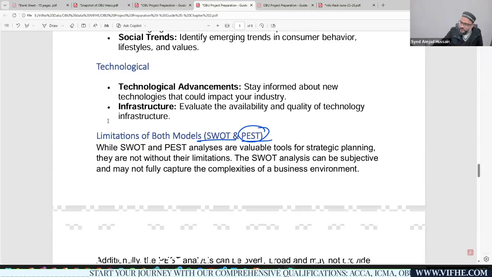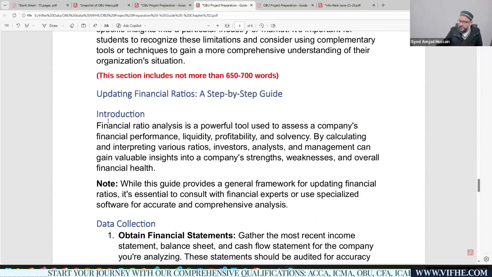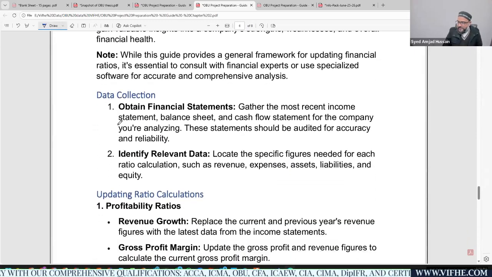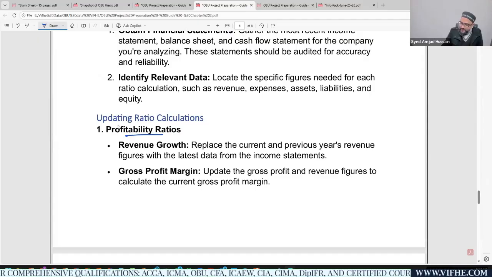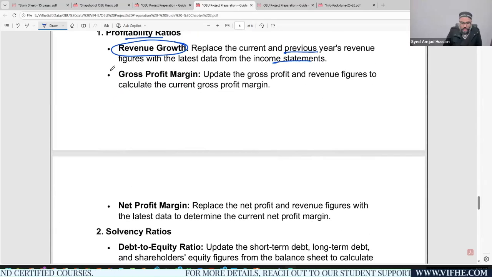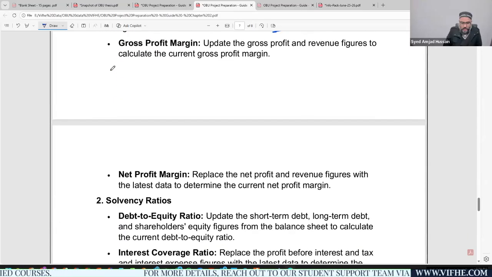Now, let's see. Once you're done with these models, you need to provide the definitions for the ratio analysis part, right? In the ratio analysis part, you should be updating what the ratios were. You need to provide the definitions for the ratios and their formulas or calculations, and the limitations of the analysis.